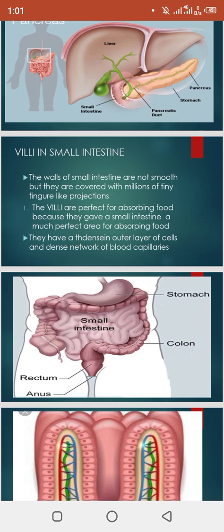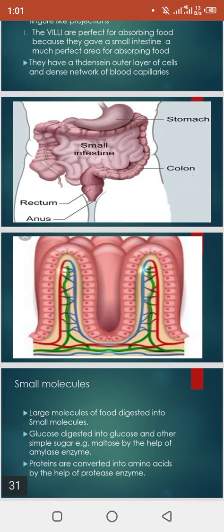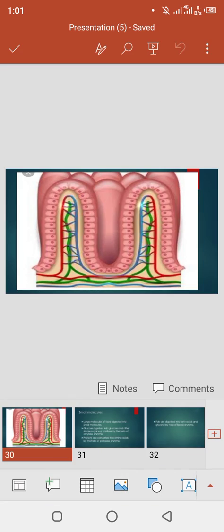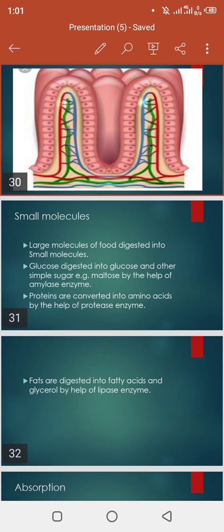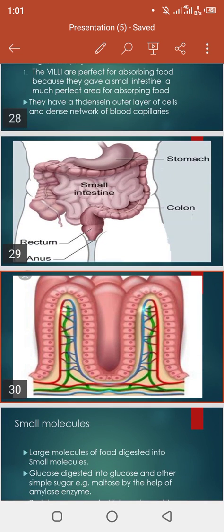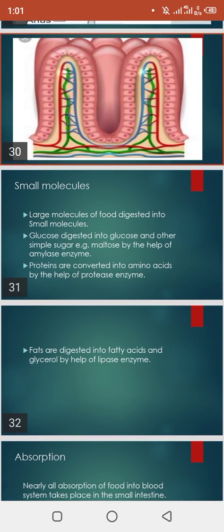The villi are covered with blood capillaries. Then all the food is absorbed and distributed all over the body through the blood capillaries, mixed with the blood. You can see in that picture, this is the villi. This is the structure of the villi. Clear?